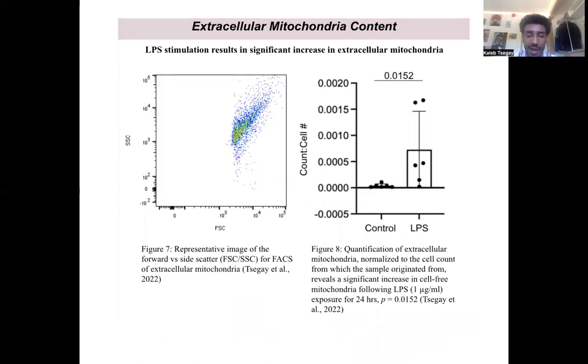Moving on to changes in extracellular mitochondrial content, Figures 7 and 8 show that LPS exposure results in a significant increase in extracellular mitochondria. Figure 7 is a representative image showing the forward versus side scatter pattern for cell-free mitochondria via FACS. Figure 8 shows that LPS exposure for 24 hours results in a significant increase in extracellular mitochondria normalized to the cell count from which the sample originated.